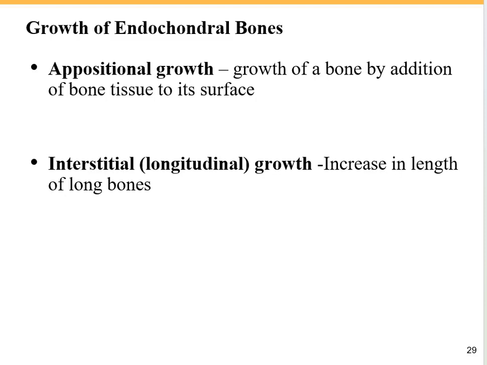Last but not least, we have the growth of endochondral bones. We can divide the growth of endochondral bones, mostly our long bones, into appositional growth and interstitial growth. The appositional growth is the growth of the bone by addition of bone tissue to its surface. So it's kind of the growing of the bone in width.